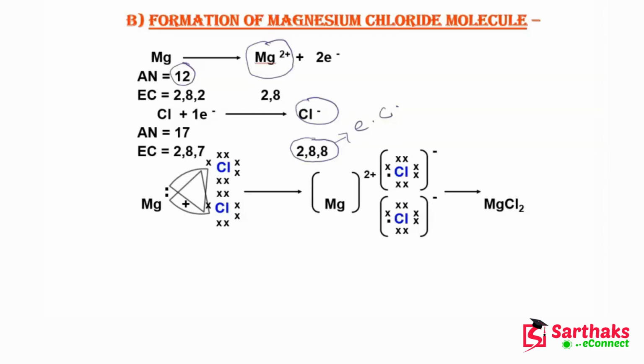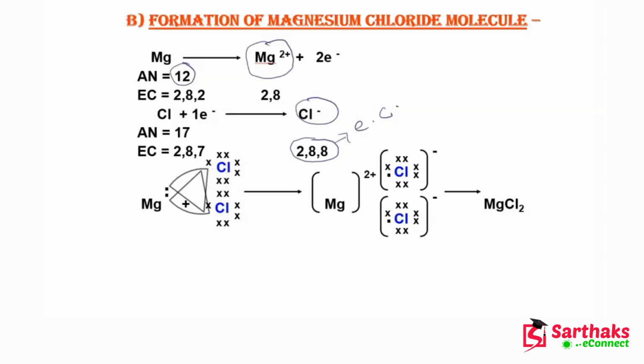Now guys, this magnesium has 2 electrons to lose. So 1 electron is given to 1 chlorine atom, because 1 chlorine atom only needs 1 electron.